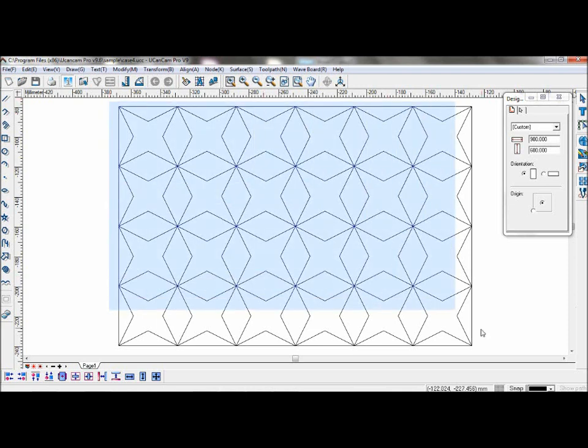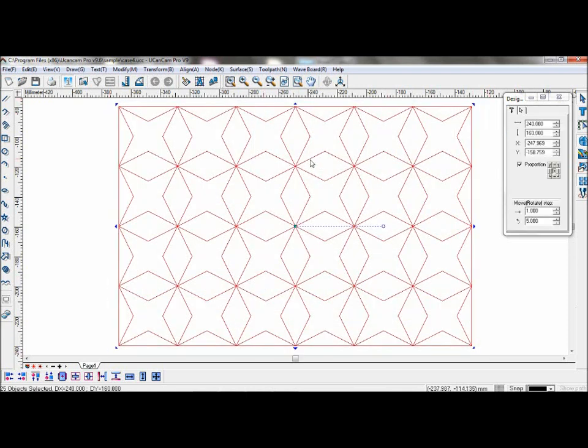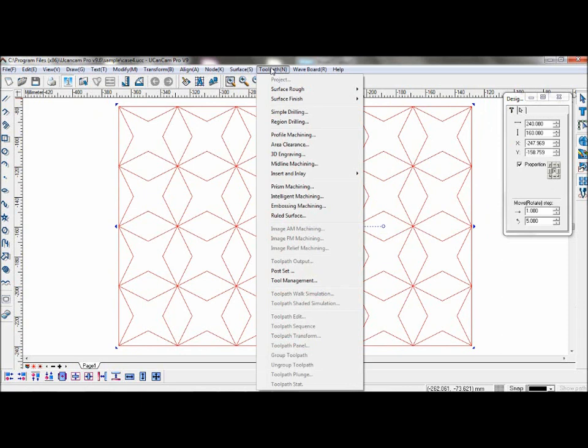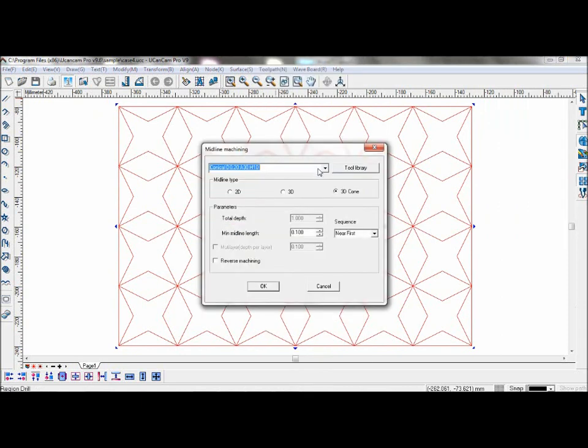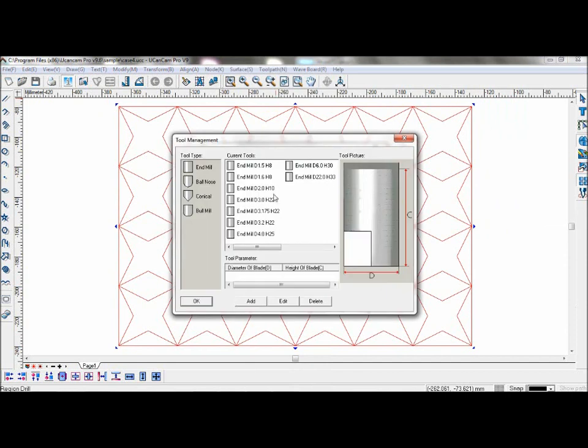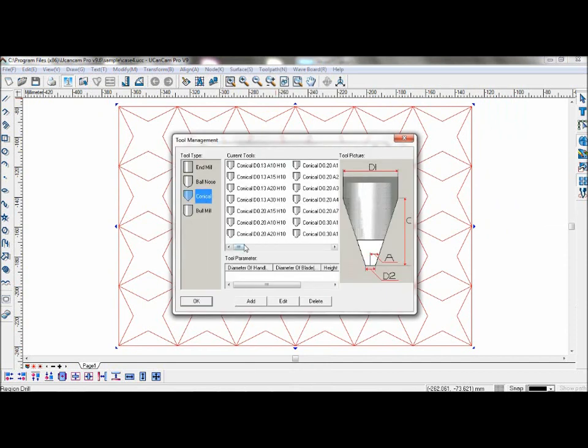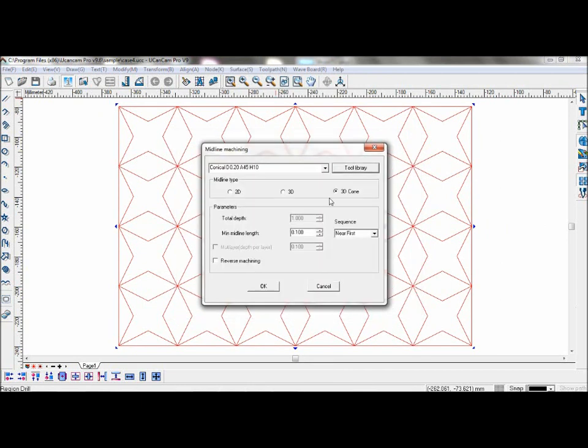Firstly, select your object that you wish to machine. Go to Toolpath, Midline Machining, and select your tool. Use conical, diameter 0.2, angle 45, height 10. And select 3D cone for the machining type.